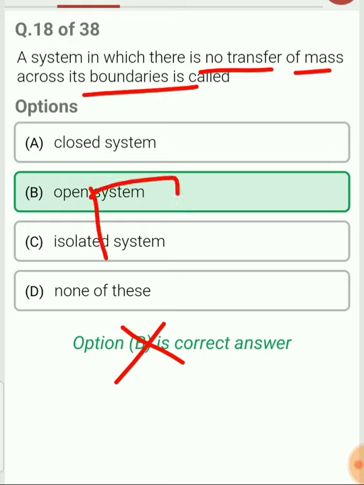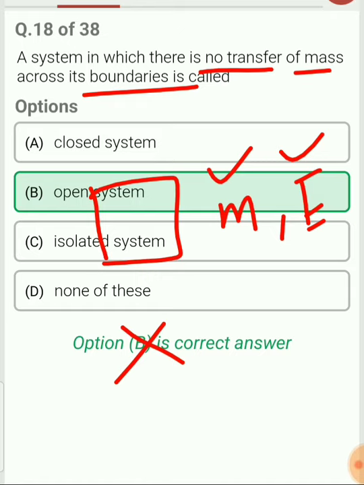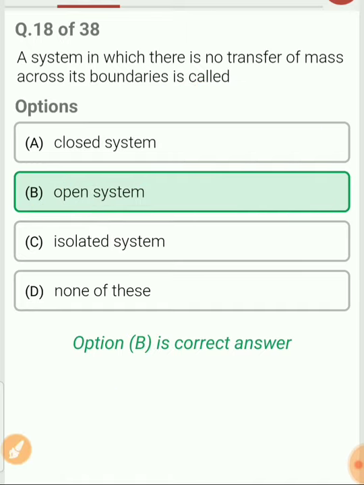In an open system, both mass and energy can transfer between the system and the surrounding. So option B can't be correct. In a closed system, no mass transfer takes place and only energy transfer takes place. So if the question were framed as a system in which there is a transfer of mass across the boundary, then the answer for question 18 would be B, that is open system.